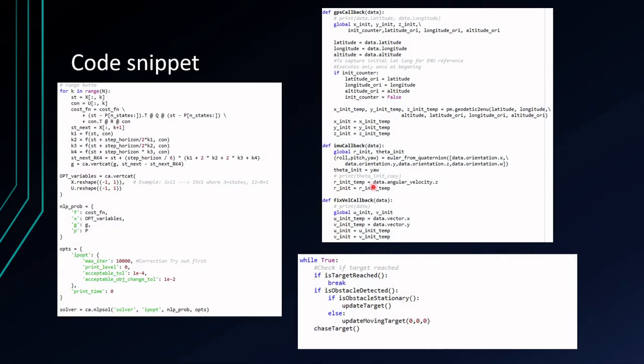A quick snippet from the code. This is the main while loop, where the break happens only when the target is reached. These are the callback functions of the ROS topics, and here are some settings of the CasADi solver, and also the design of the cost function.